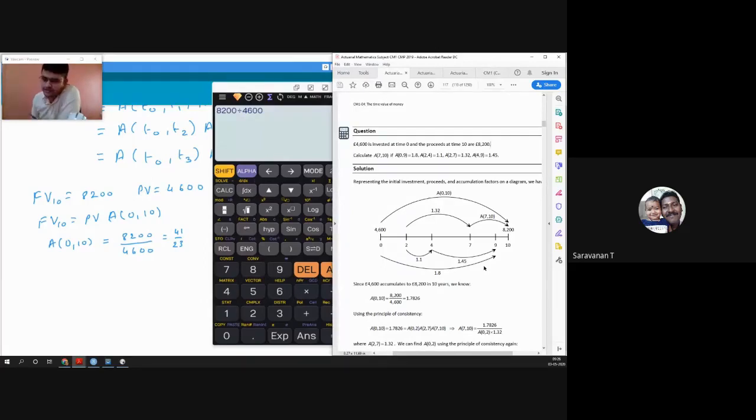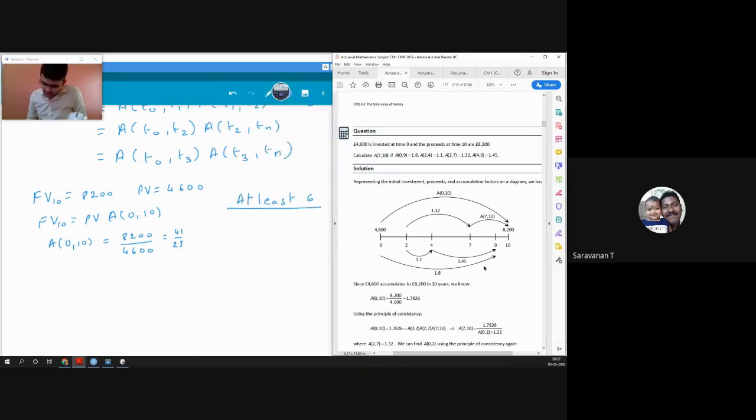Whenever possible, it is not always possible, but whenever possible we'll use fractions. So we have accumulation factor from 0 to 10. Now we'll talk about what is given to us and what we need to find. So I'll make a timeline. Relevant times: we have 0 to 4, we have 7, we have 9, and we have 10.